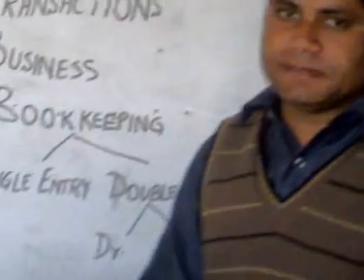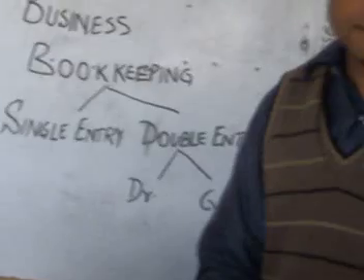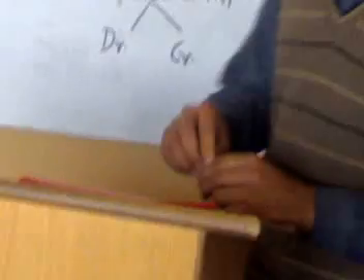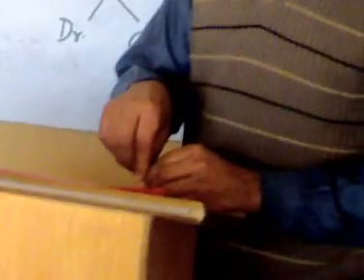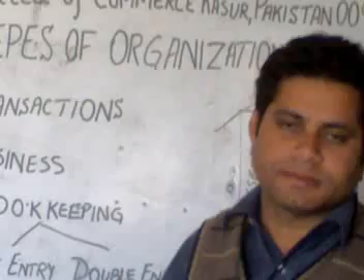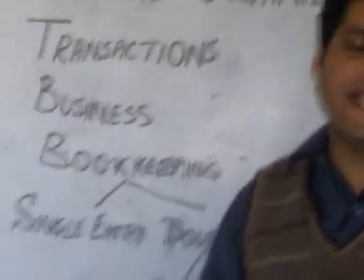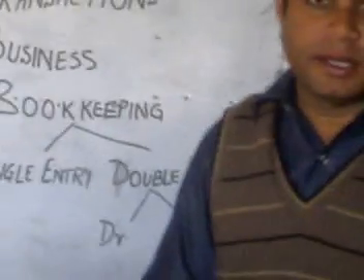There are three elements: exchange, parties, and it is recorded in money terms and has financial characteristics. So these three elements make anything a transaction.